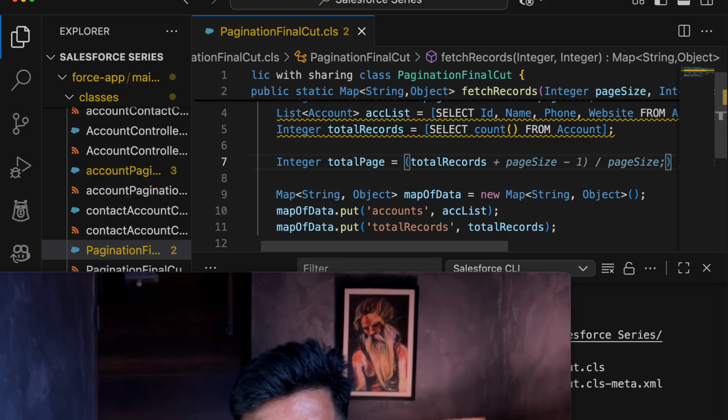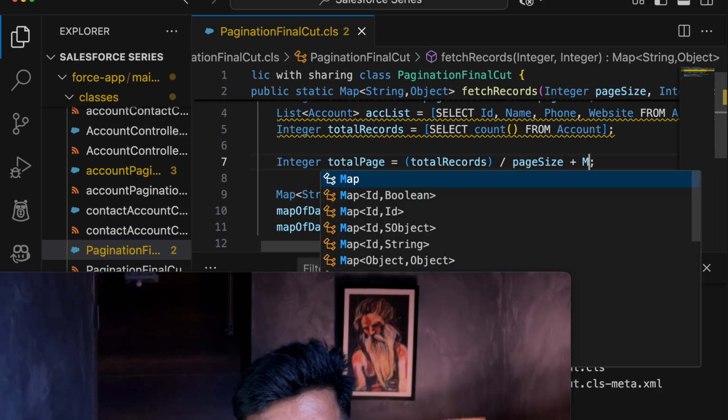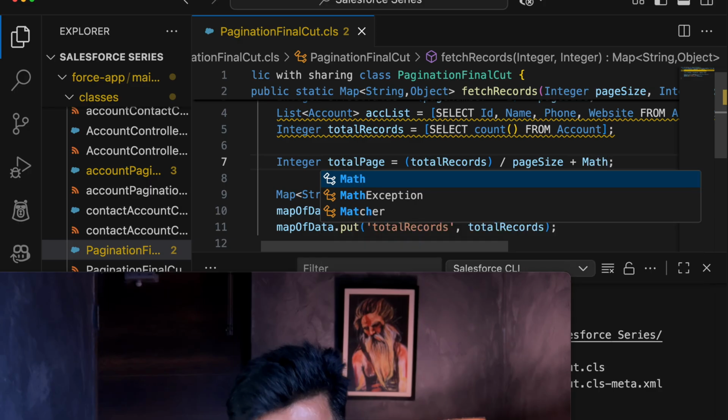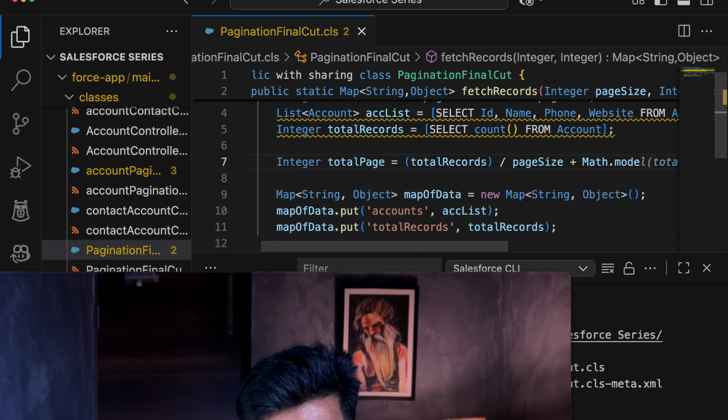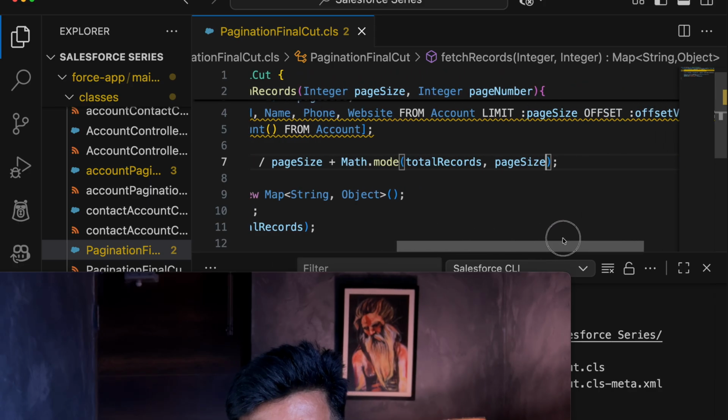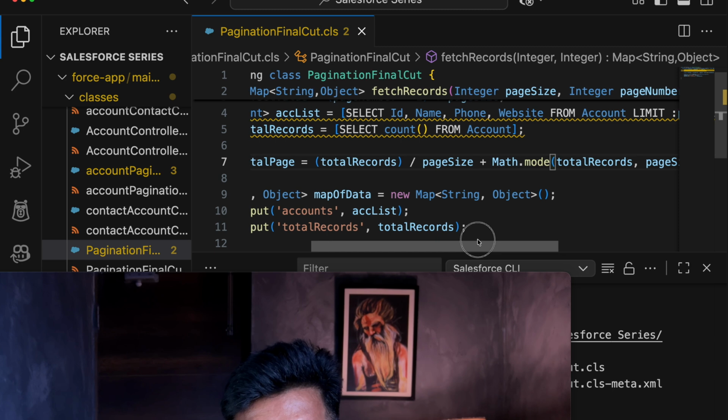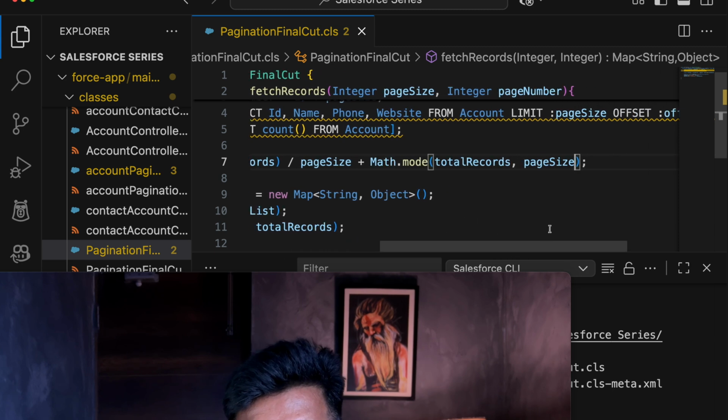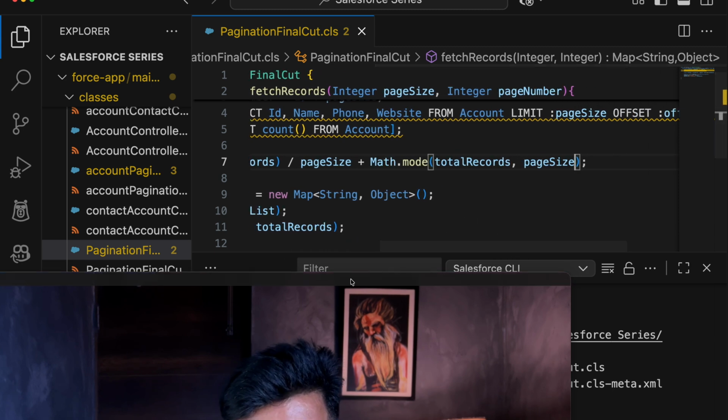So once the total is done, then I will be using Math.mod, in this mod I will be adding total records and page size. So the things that are pending will get accumulated here. So let's save this here.